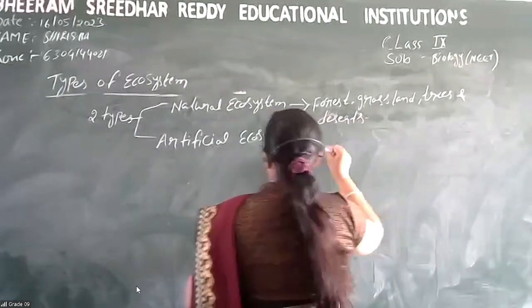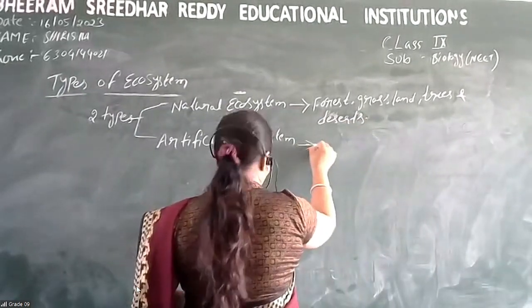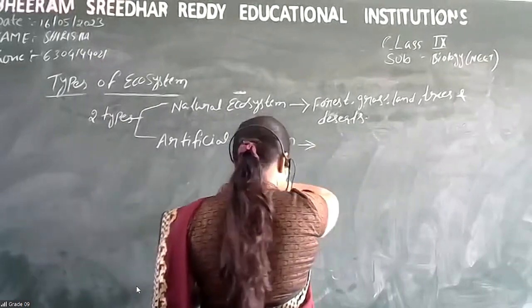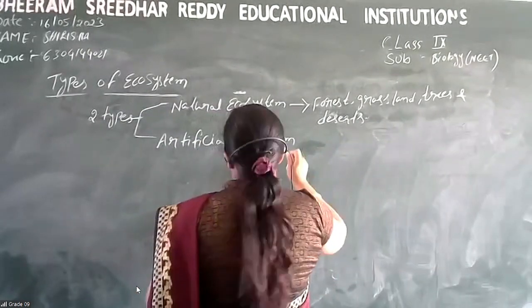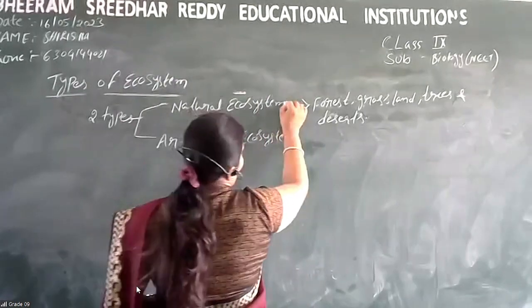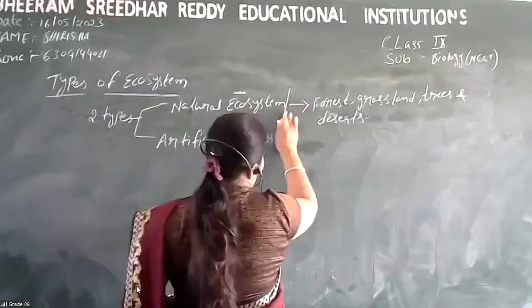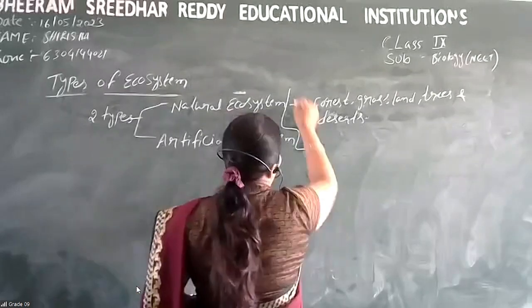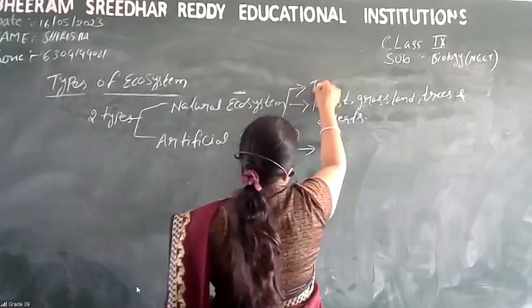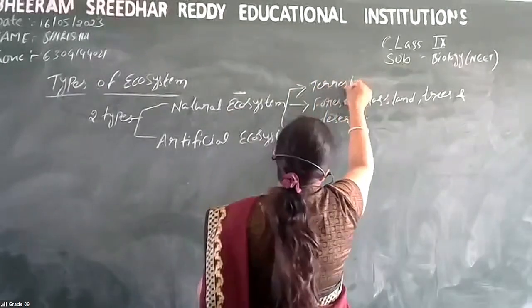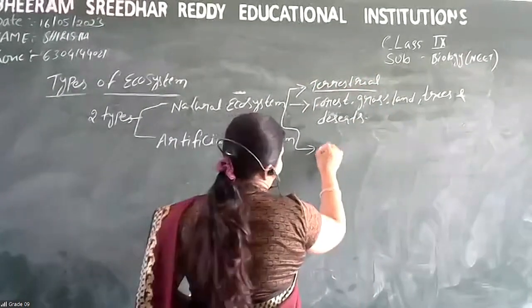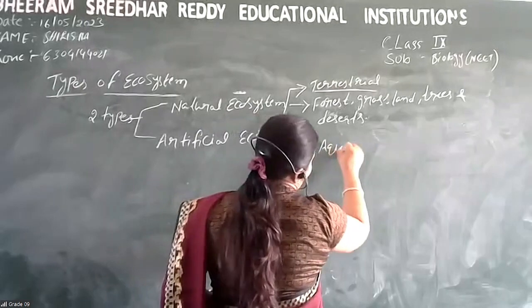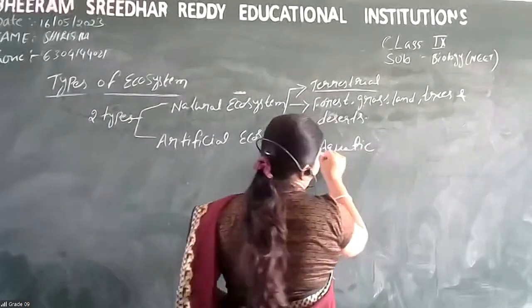So these and all come under the natural ecosystem. Then artificial ecosystem. See here, this natural ecosystem again will be classified into two types. That is terrestrial ecosystem and aquatic ecosystem.